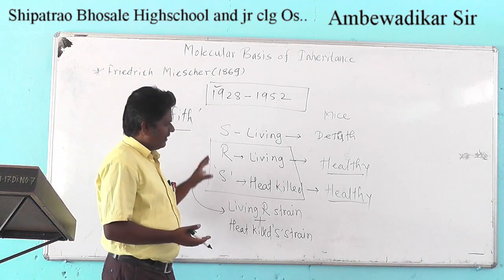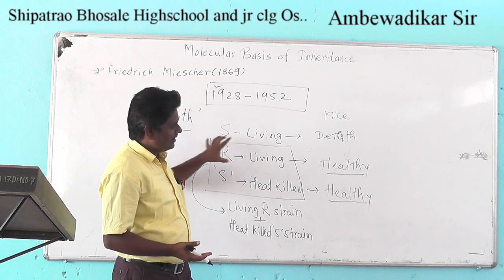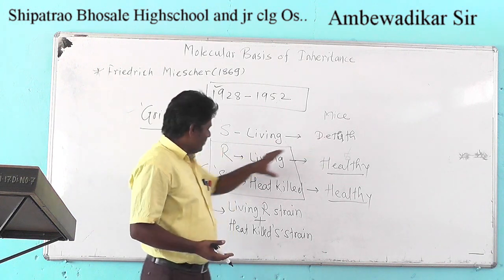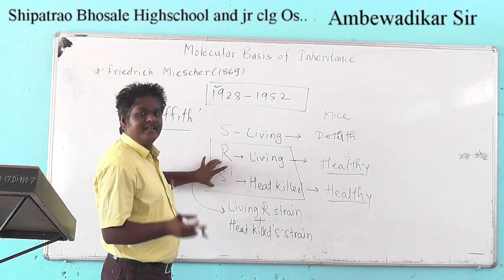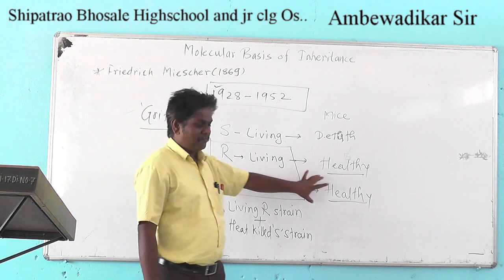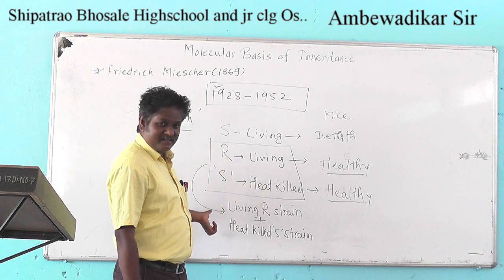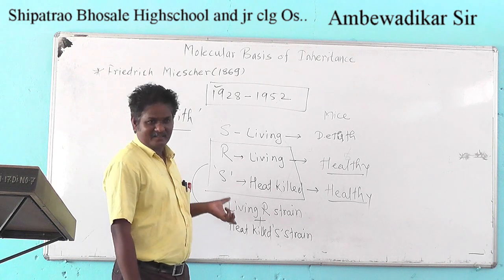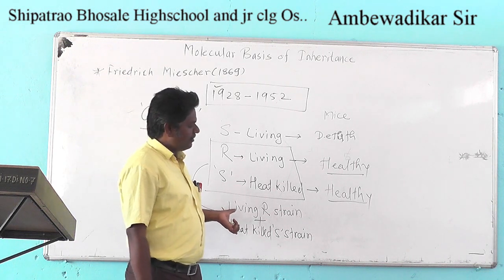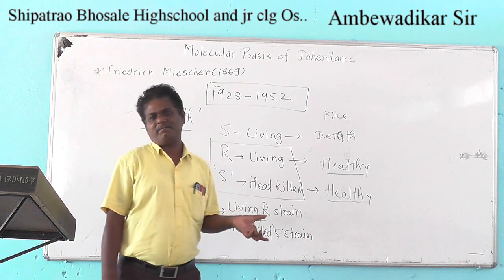Living R strain individually injected, mice remain healthy. Heat killed S strain individually injected, mice remain healthy. If these two factors are included together, then what will be the activity in the body of mice?